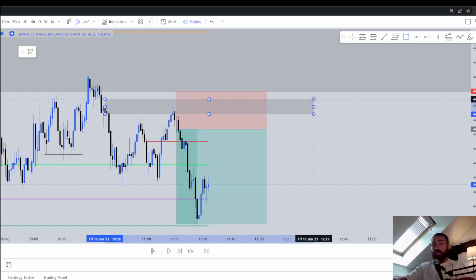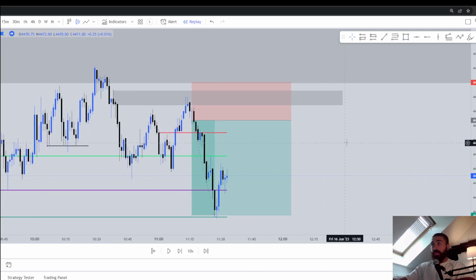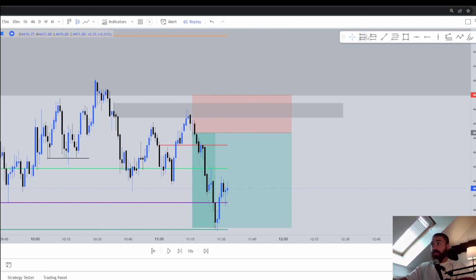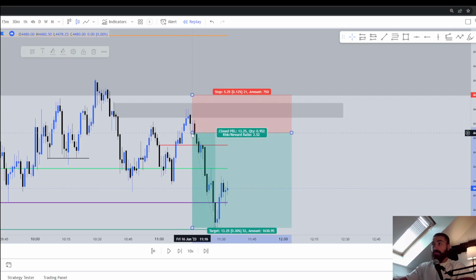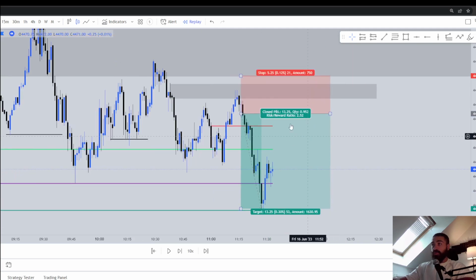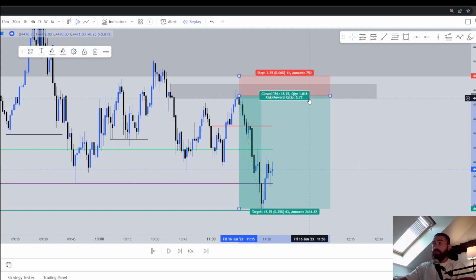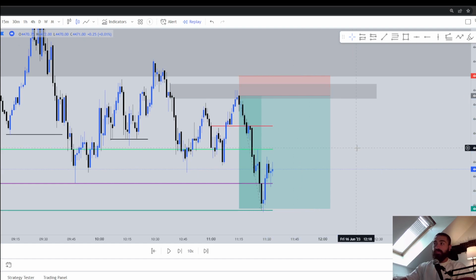What I mentioned in the comments is this is one zone and I wanted to take the trade from here, but I waited for reaction. I was a little bit scared, and then I ended up taking it from here, which resulted in a 2R, okay, because I took some partials. But if I actually took the trade from here, it would have been 5R. So this is the difference I was talking about.